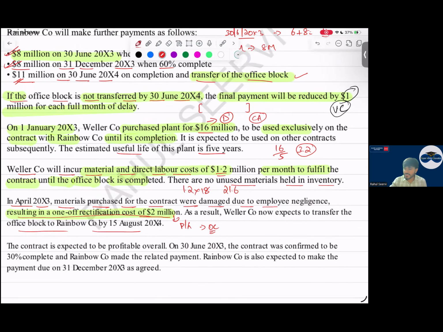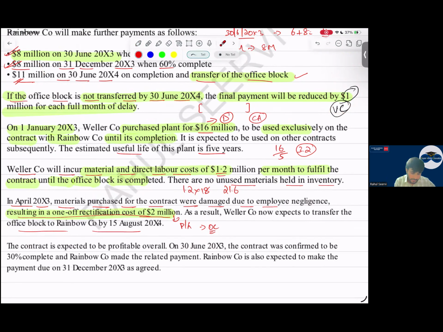But if there is a 1 month delay, do we receive this 1 million? We will not receive this, sir. So that means this 1 million I have to reduce from this. My transaction price will change. 1 million we have to reduce, our transaction price will change.